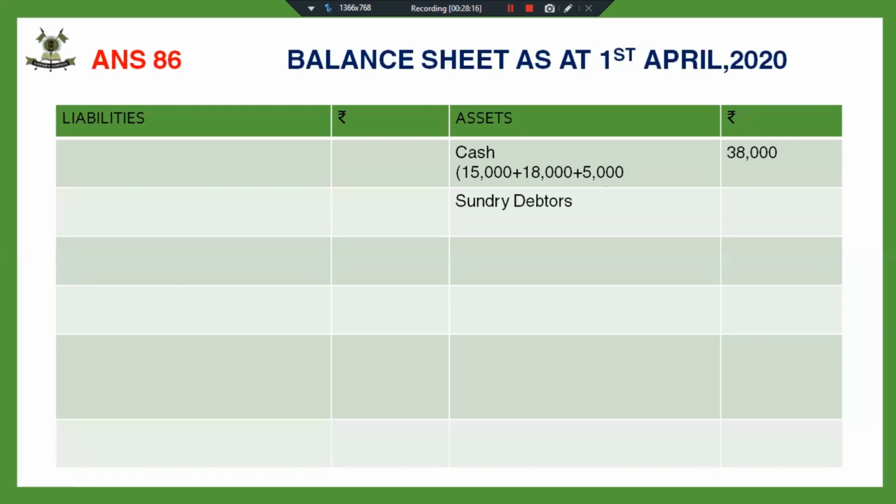Yes. Now my question again, where there's a possibility that you can commit a mistake. Debtors will appear at which value in the balance sheet? Just tell me the value of the debtors. Debtors to appear at which value in the opening balance sheet of the new firm? I want you to give the value of the debtors.